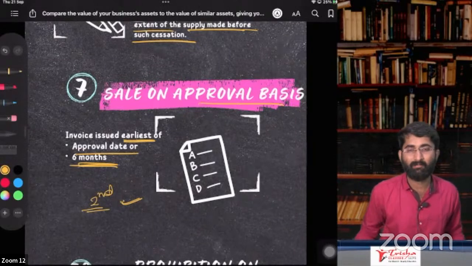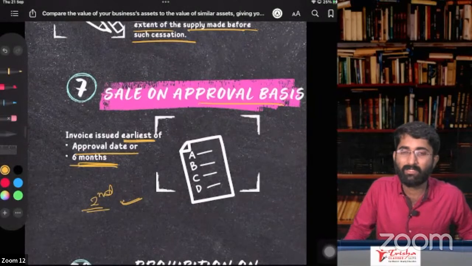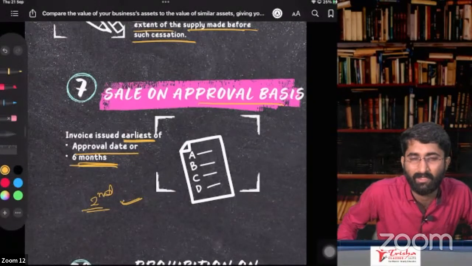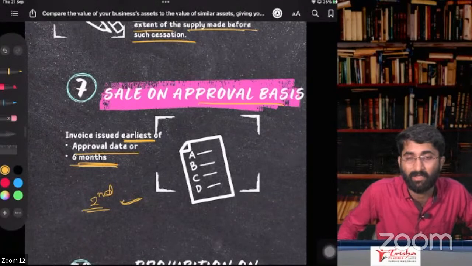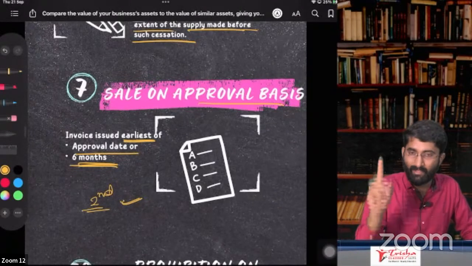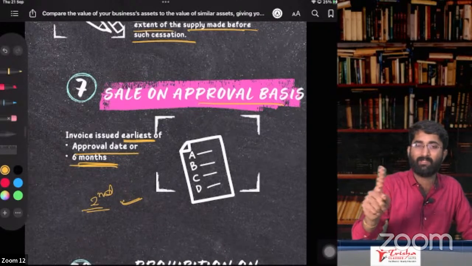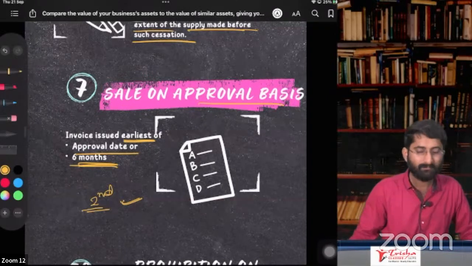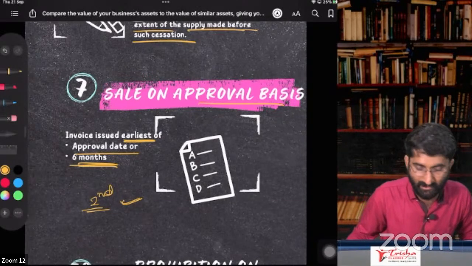That is about section number 31. Section 31, subsection 1 is in case of goods. Subsection 2, in case of service. Subsection 3, it is of condition. Subsection 4 is about continuous supply of goods. Subsection 5, continuous supply of service. Subsection 6, cessation of the service in between. Subsection 7, sale on approval basis. That is about section number 31.